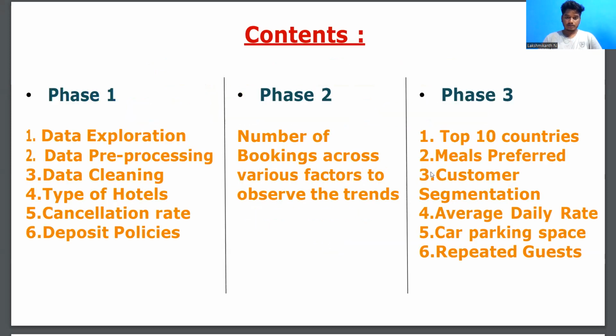In our project, we have divided our work into three phases. In phase one, we did data exploration, data pre-processing, data cleaning, and looked at the type of hotels, the cancellation rate, and the deposit policies. In phase two, we analyzed the number of bookings across various factors, like bookings through a year or a month, to observe the trends. In phase three, we visualize the top 10 countries which have been booked, the meals the customers preferred, customer segmentation, average daily rates, car parking spaces, and repeated guests.